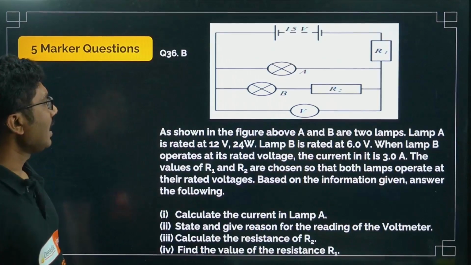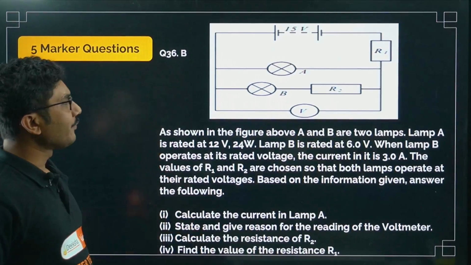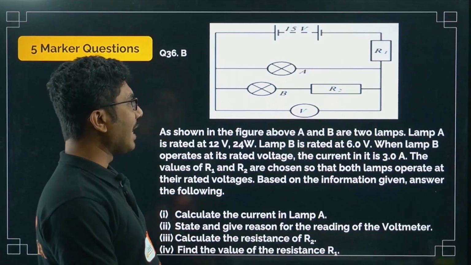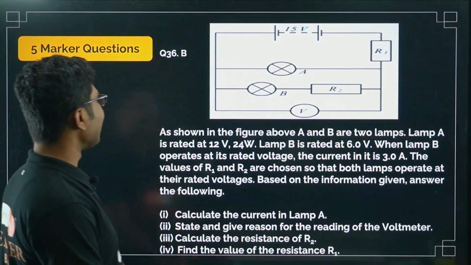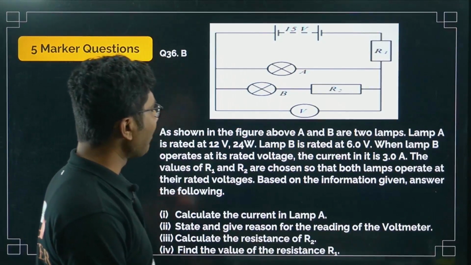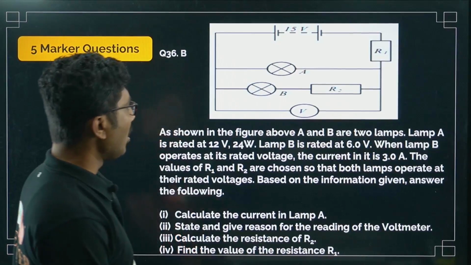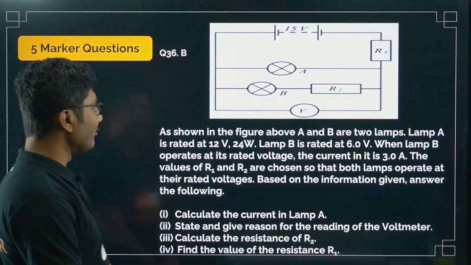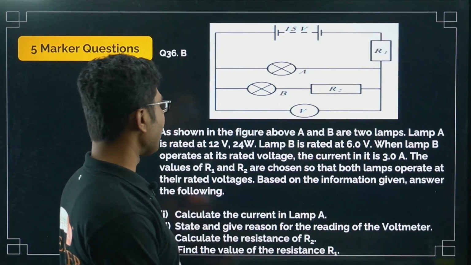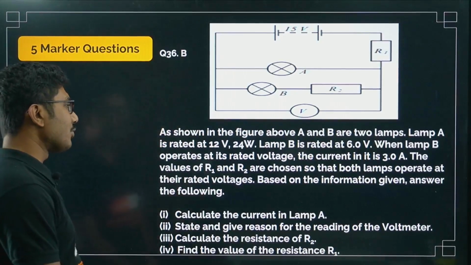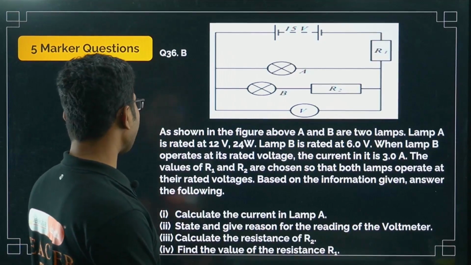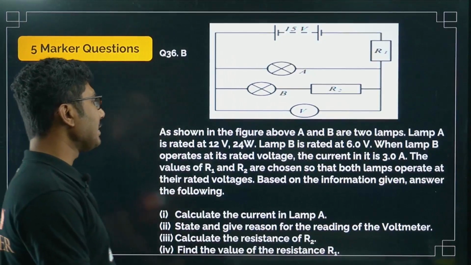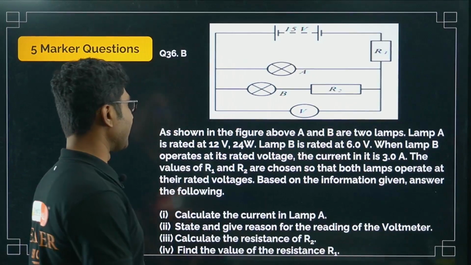Now next question. As shown in the figure above, A and B are two lamps. Lamp A is rated 12 volt 24 watt, lamp B is rated 6 volt. When the lamp B operates in its rated voltage, the current is 3 ampere. The values of R1 and R2 are chosen so that both lamps operate at their rated voltages. Based on the information given, answer the following.